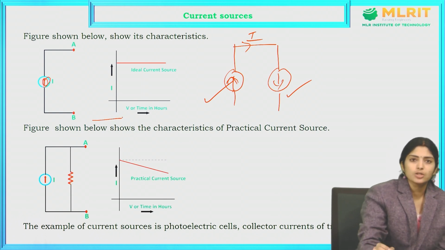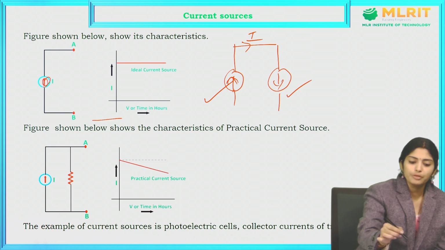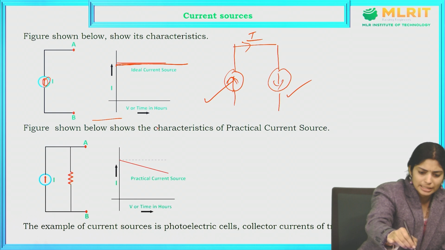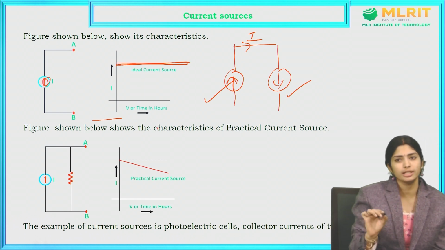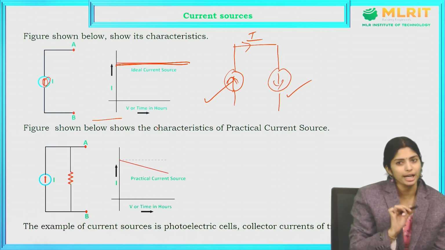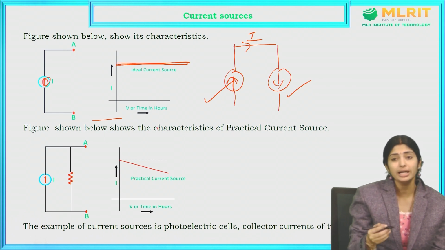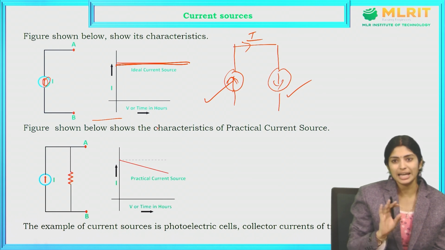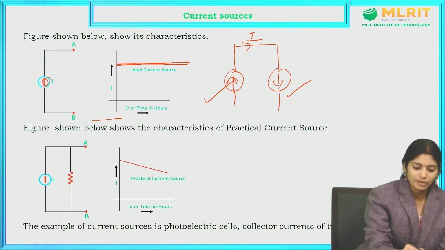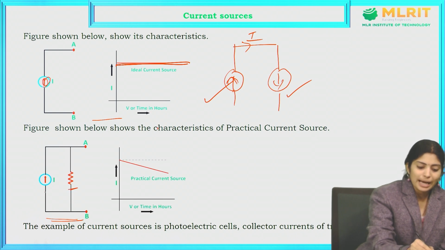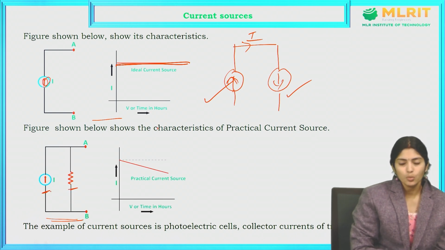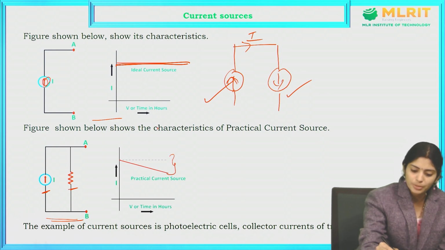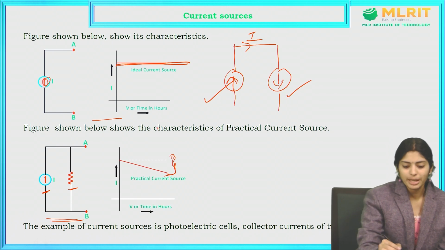For the ideal current source, as we discussed before, if we draw the graph for I and V, the line will come like this. We consider that no losses are there in the circuit. How much current I am giving, the same amount of current will be drawn by the load. But in the case of the practical one, the resistance is in parallel with the current source. So there will be some amount of voltage drop, and due to that voltage drop there is a deviation from the original characteristics.